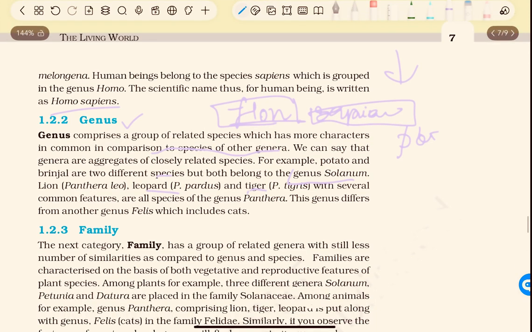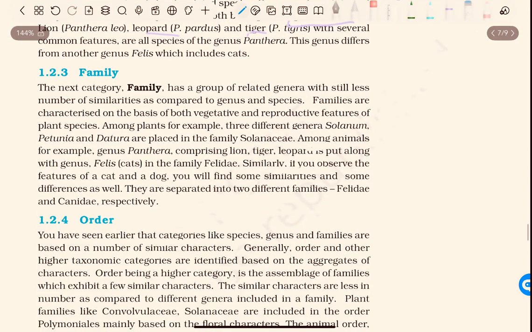Family. Family is a group of related genera, with still fewer similarities as compared to genus and species. Families are characterized on the basis of both vegetative and reproductive features of plant species. Among plants, for example, three different genera Solanum, Petunia and Datura are placed in family Solanaceae.